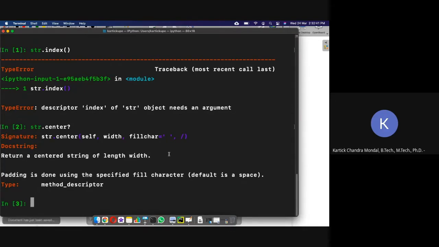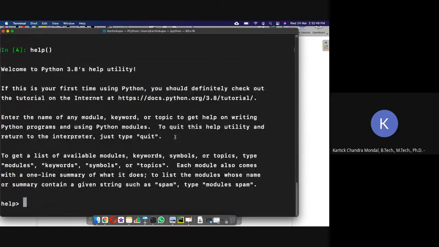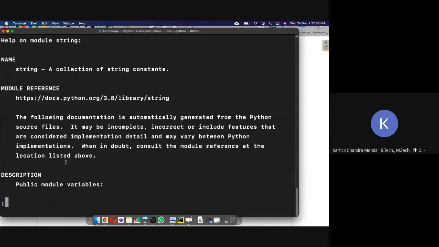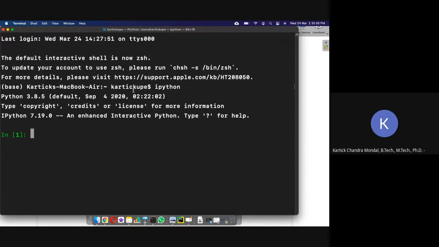If you just write help, for example string, you can get some help from the documentation present in the Python library. So you don't need to search everything on the internet. If you don't have internet when you are writing code, and if you are stuck somewhere and need help, then you can directly type in the help screen, in the Python screen, and get the help. Now you know why you need to install IPython. These facilities are not present in the normal Python screen.